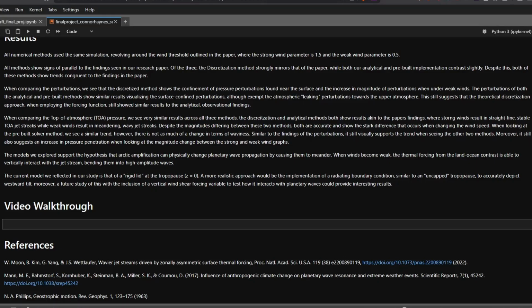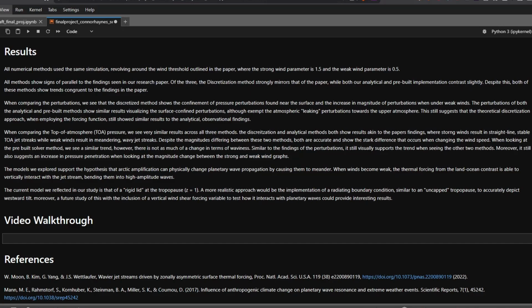Now, with that being said, the models we explored here do support the hypothesis explored in the paper, and that would be that Arctic amplification can physically change the planetary wave propagation by causing them to meander more so. When winds become weak, the thermal forcing from the land-ocean contrast is able to vertically interact with the jet stream, which then in turn causes bending into high amplitude waves.